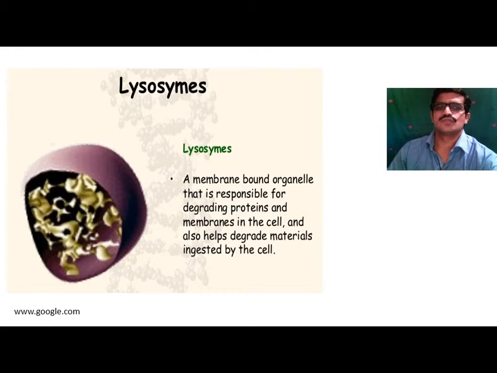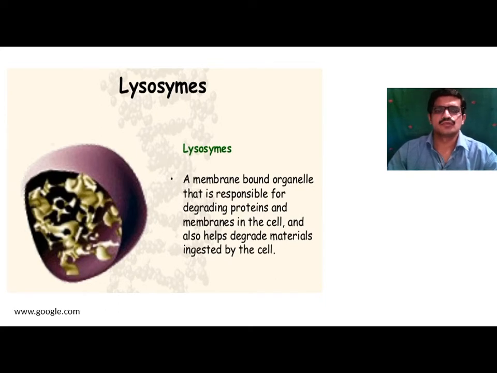These lysosomes are also known as the bomb of the cell because they destroy cell debris, degrade proteins, and help degrade foreign material ingested by the cell.